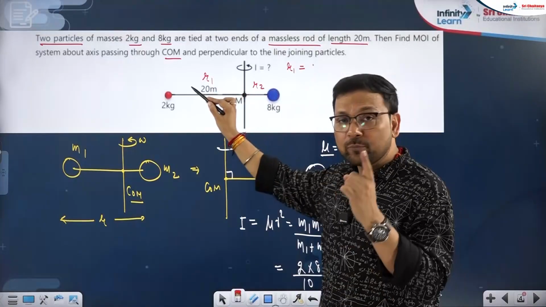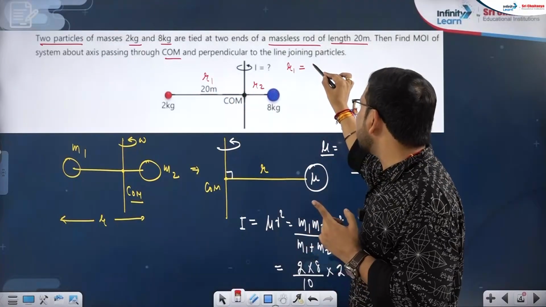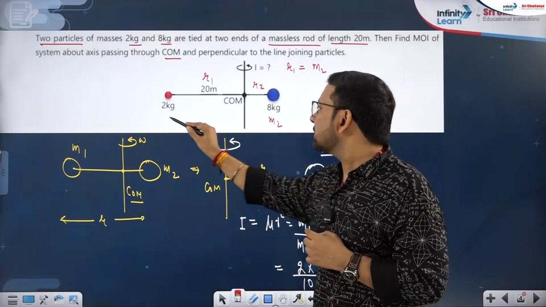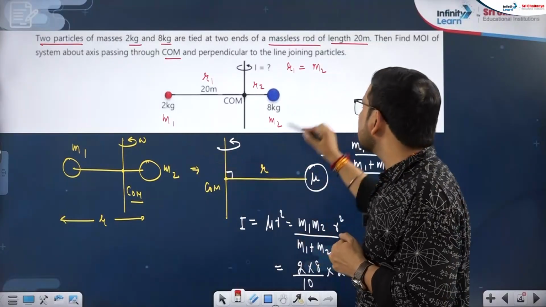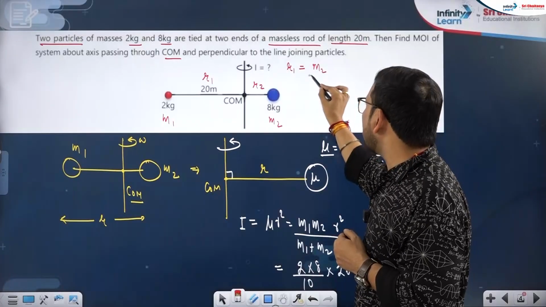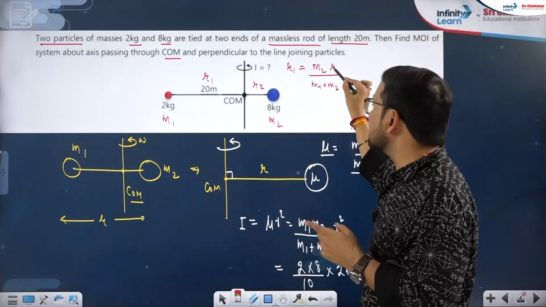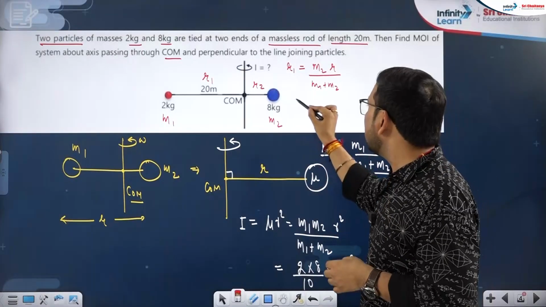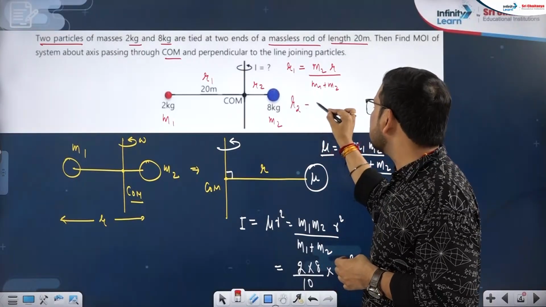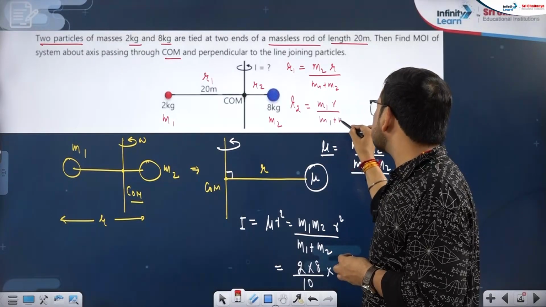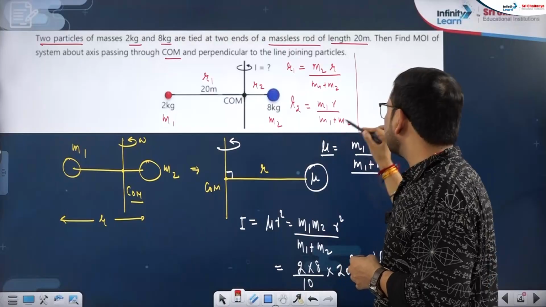I am measuring r1 from the 2 kg, so that will be m2, that I am taking as m1. So r1 will be m2 upon m1 plus m2 into r, where r is the total distance of 20 meter. R2, if you are writing, that will be m1 r upon m1 plus m2, right?